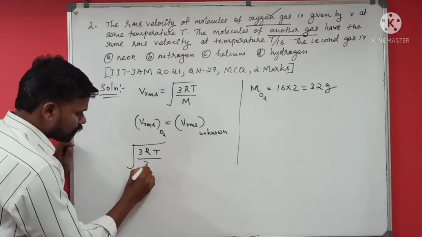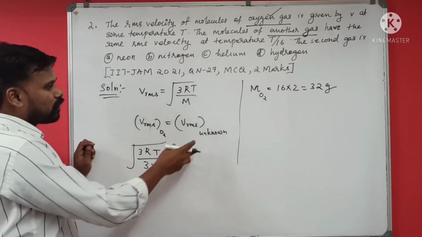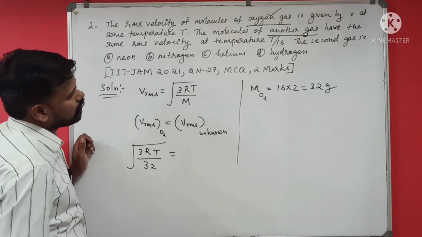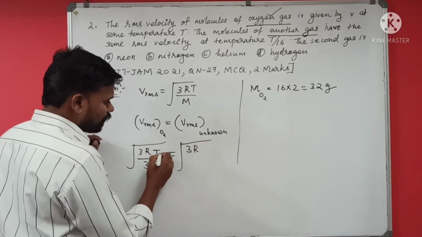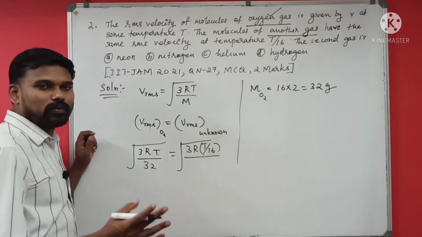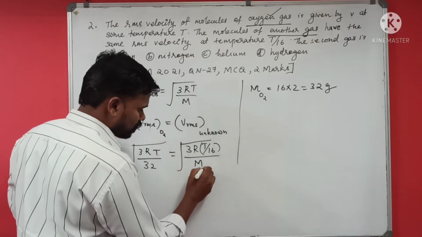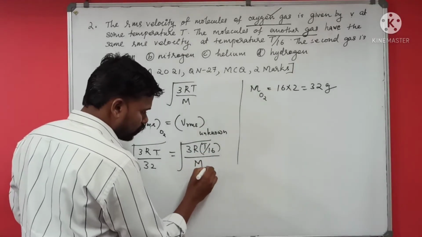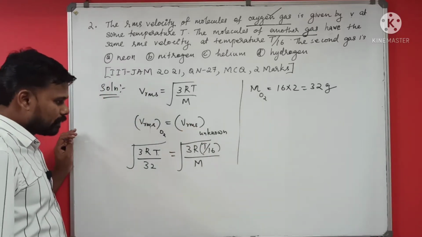So 32 is equal to the RMS velocity of the unknown gas. 3R is constant, and temperature is T by 16. In the denominator we have to write the molecular mass. Actually I don't know the molecular mass of the unknown gas, so let it be m.